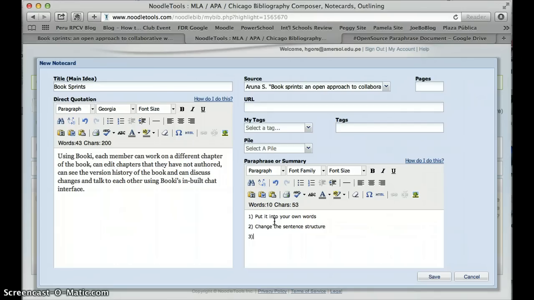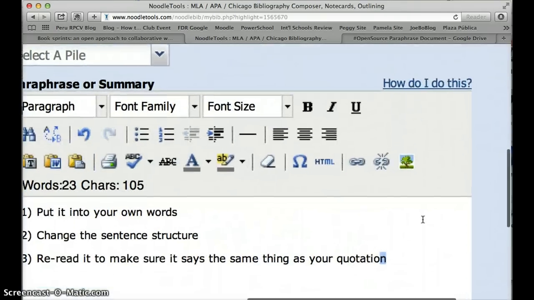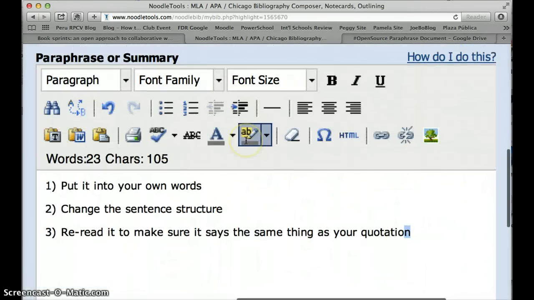And number 3, you're going to reread it to make sure it says the same thing as your quotation. So those are the 3 things you want to do when you're paraphrasing a direct quotation. Put it into your own words, change the sentence structure a little bit, and then reread it to make sure that it says the same thing as your quotation.